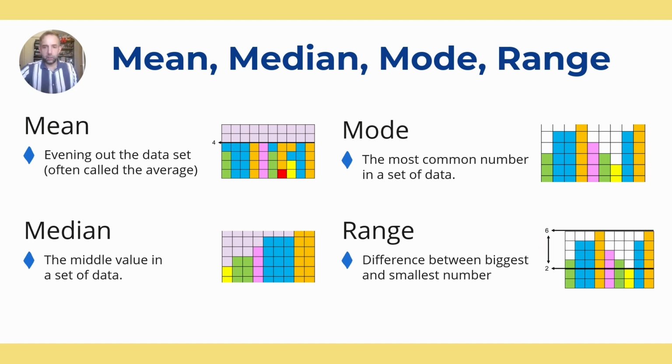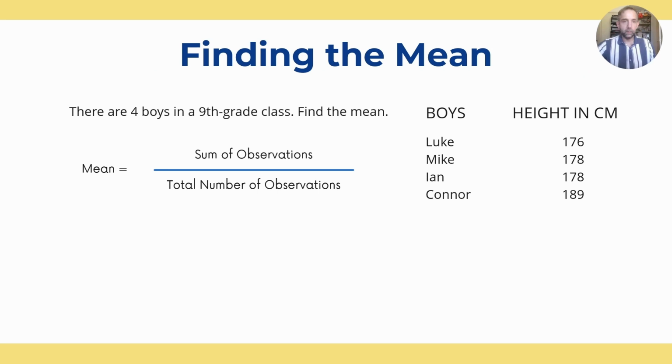So let's try this with some actual numbers now. We're going to use the height of 4 boys in a 9th grade class. So we've got Luke, Mike, Ian, and Connor, and their 4 heights over here. To find the mean, we want to find the sum of their observations. We want to find the total of the data and then divide by how many pieces of data there are, or how many observations there are.